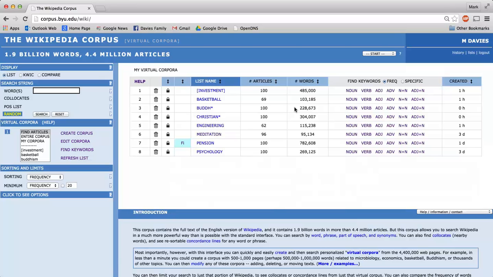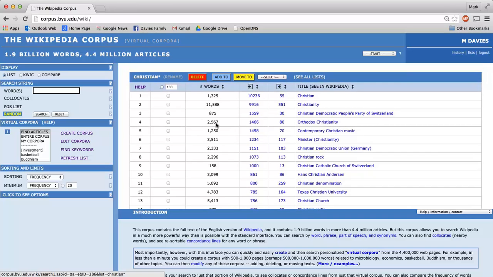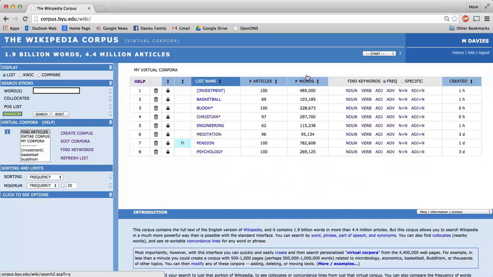But let's say that we are working with these corpora and we go in, we take a look at what's in our Christianity corpus, and we notice that the word Christian occurs in many contexts that don't really deal with religion. And so some of these deal with political parties. For example, Hans Christian Andersen, we say, no, we created our corpus too quickly. We weren't careful enough. So let's go ahead and delete those pages from our corpus. So we just highlight them, we delete them, and now when we take a look, we've only got 97 articles because we just deleted 3 of them.